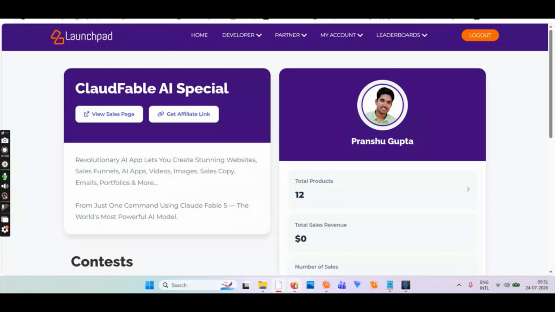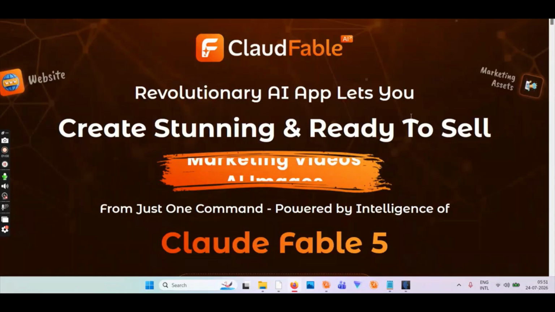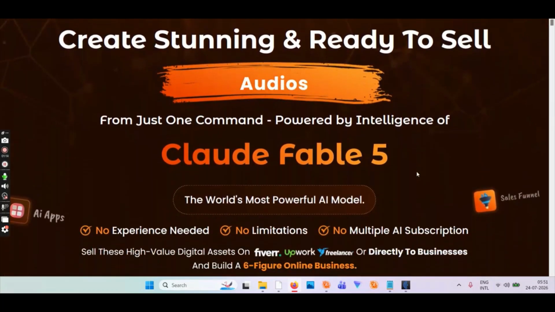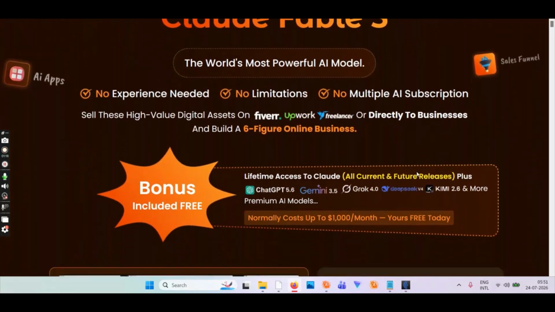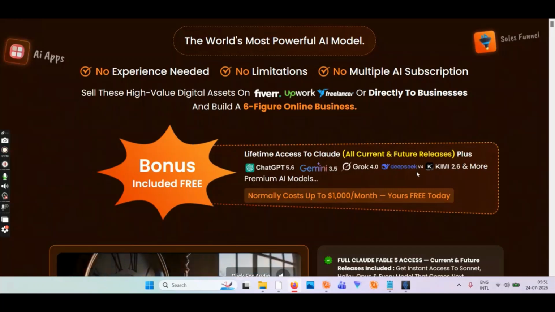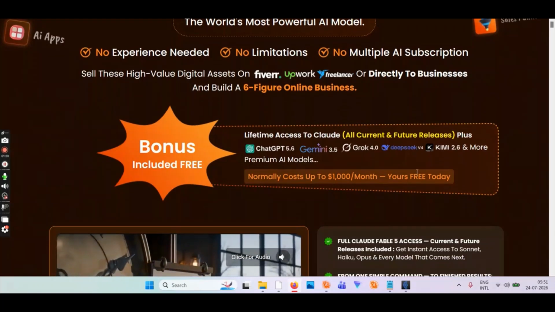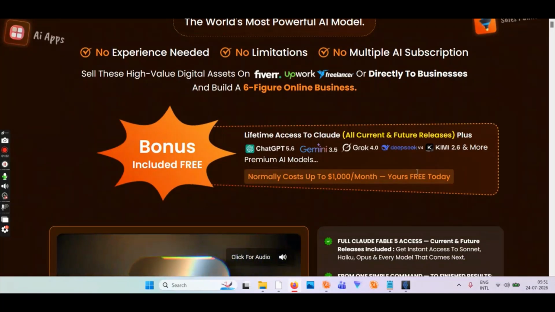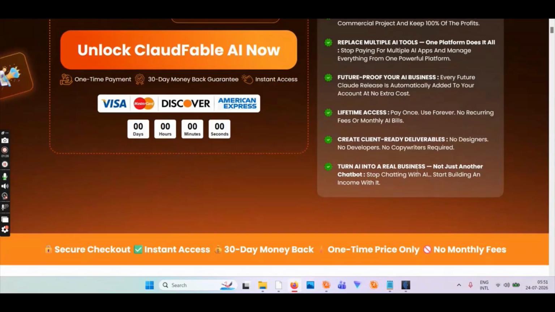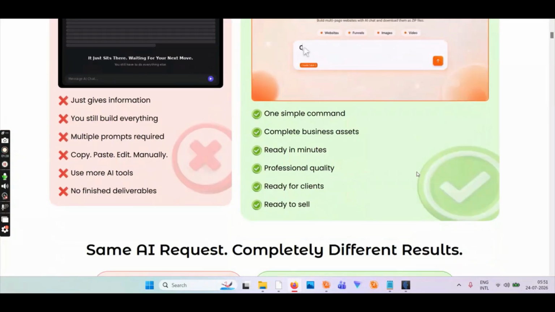So let's get back to the sales page here. It says a revolutionary AI app lets you create stunning, ready-to-sell digital products and ebooks from just one command, powered by the intelligence of CloudFable 5. No experience needed, no limitations, no multiple AI subscriptions. Sell these high-value digital assets on freelancing websites such as Fiverr, Upwork, or directly to businesses and build a six-figure income. So you can check out all these samples on the website.